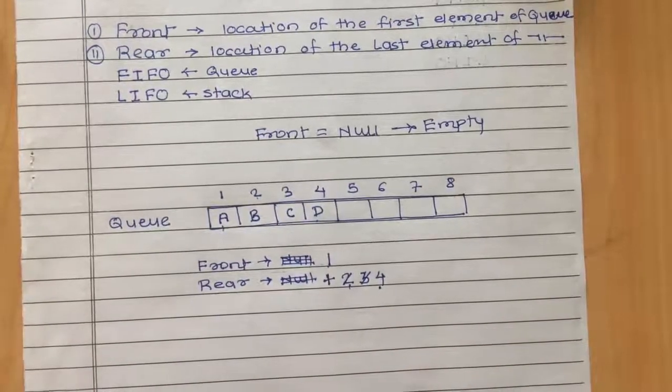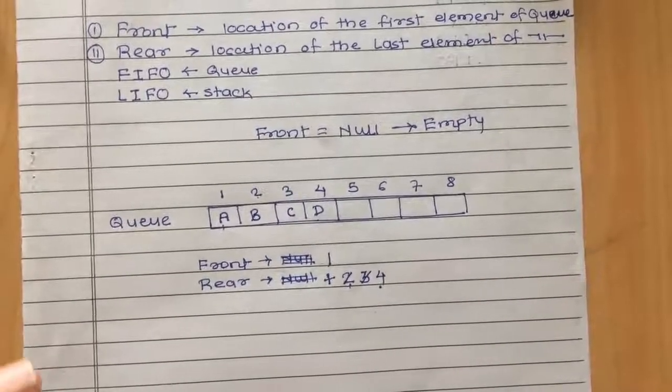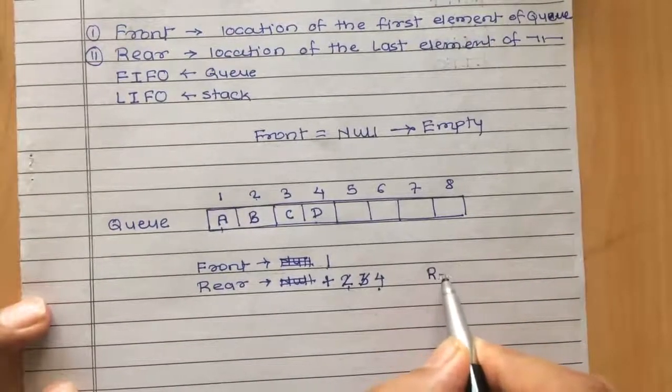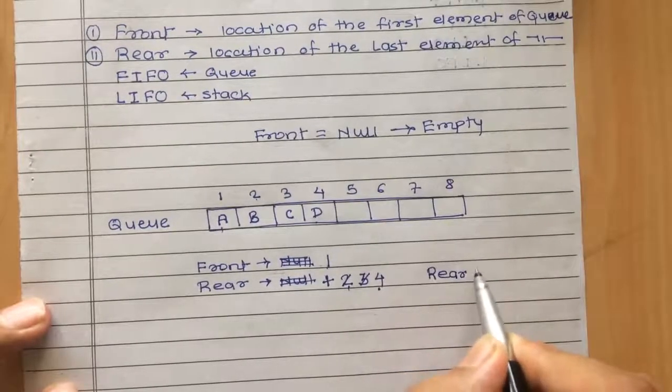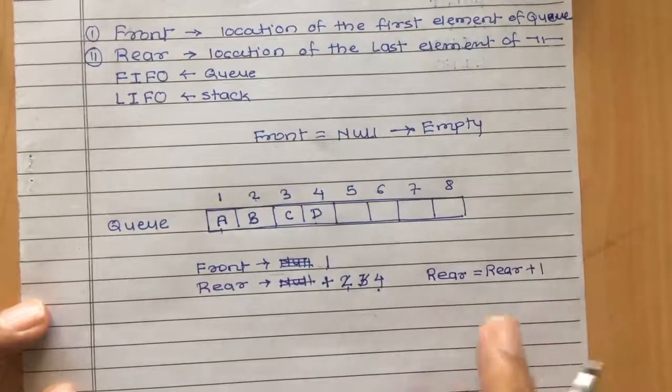I hope you understand how to insert an element in a queue. When you insert an element in a queue, you have to increase rear by 1, that is rear is equal to rear plus 1. This is in case of insertion.